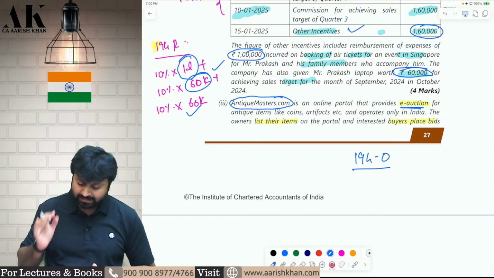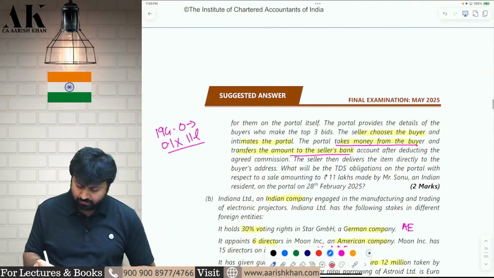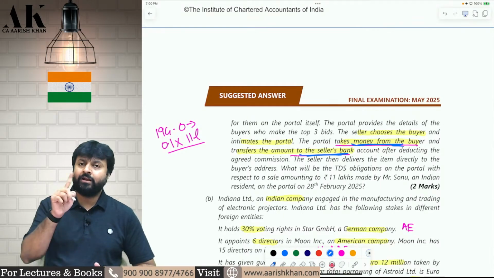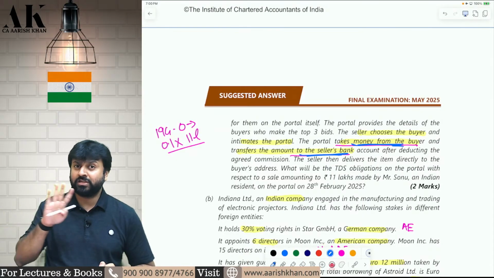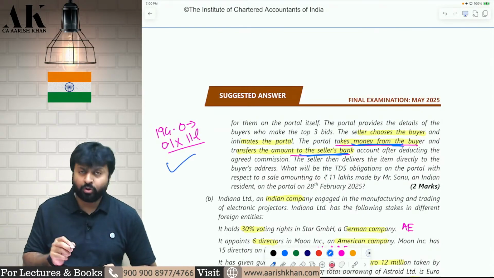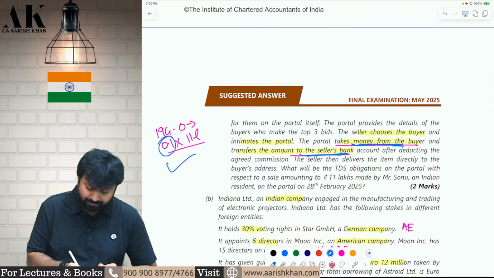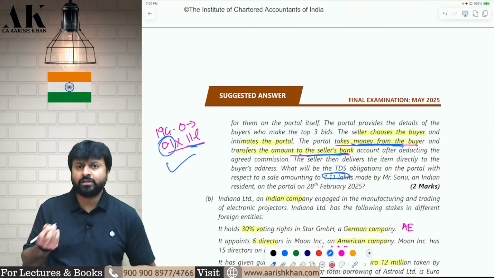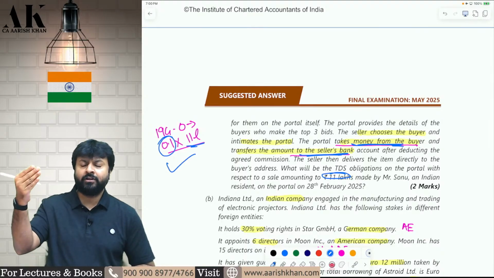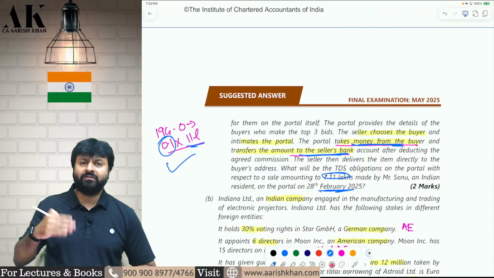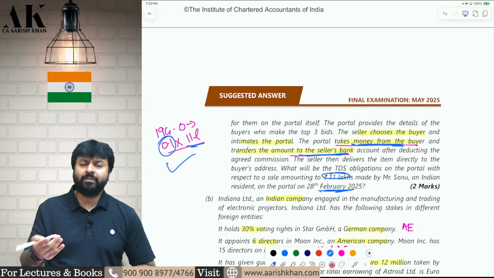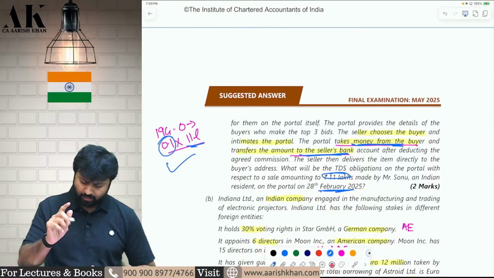But in this case, the e-auction service is taking money from the buyer and then transferring it to the seller's account. Now they are doing something which Amazon does. Therefore, the benefit of that e-auction notification will not be available to them. 194O TDS will be applicable at the rate of 0.1% on 11 lakh rupees. Why 0.1%? Because in this section also, from 1st of October, the rate has been reduced from 1% to 0.1%. You are doing the transaction in February 25, after the amendment falls. Therefore, the rate will be 0.1% and not 1%. I hope it is clear to all of you.